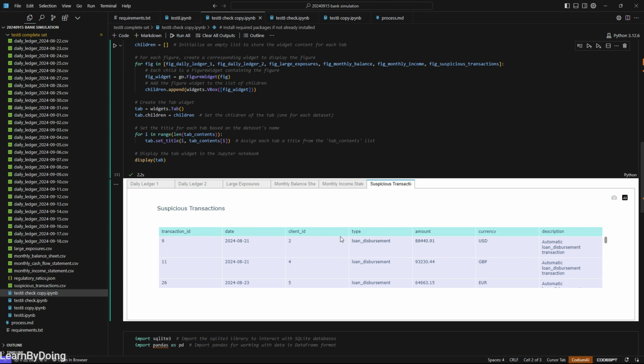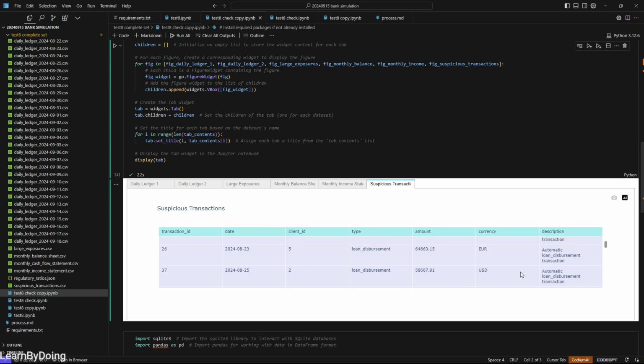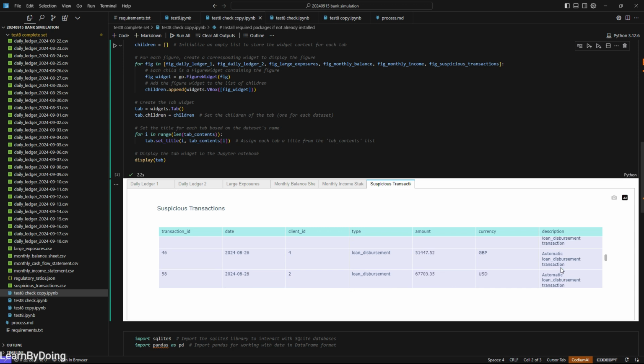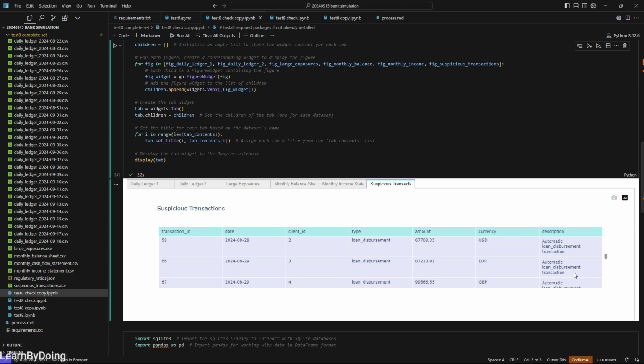Suspicious transactions. I prompted the model to create some simulated descriptions for client transactions that seem suspicious, so we can put them in this table and report to the regulatory body, like in a production case. But as you see here, the description is only about the direct nature of the transaction. We are not saying that this one is related to a politically exposed person and so on to make it suspicious. So the simulation at this step is preliminary and not what we wanted.